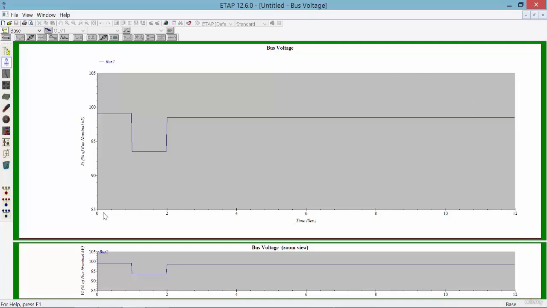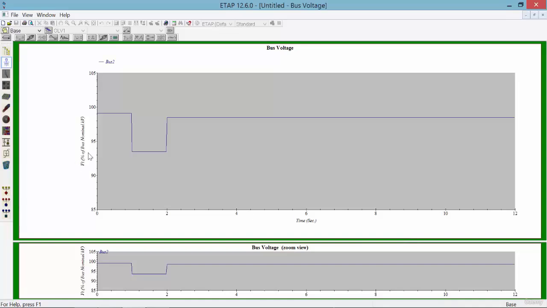You may now see, throughout the 12 seconds of simulation time, the curve describing the voltage level at each moment of time of the occurrence of this event that we mentioned earlier.